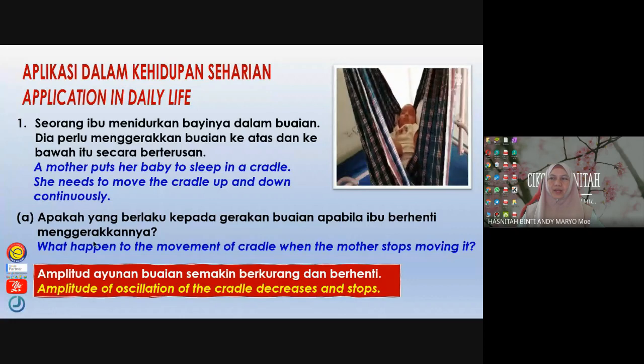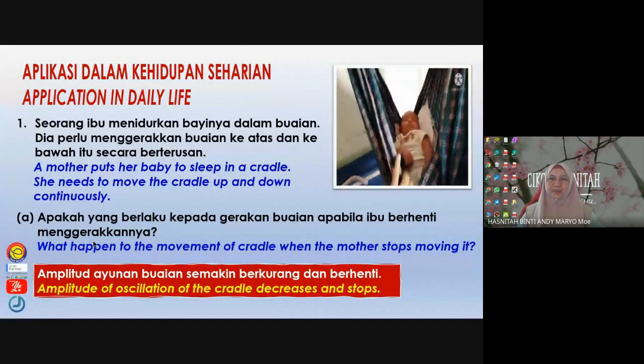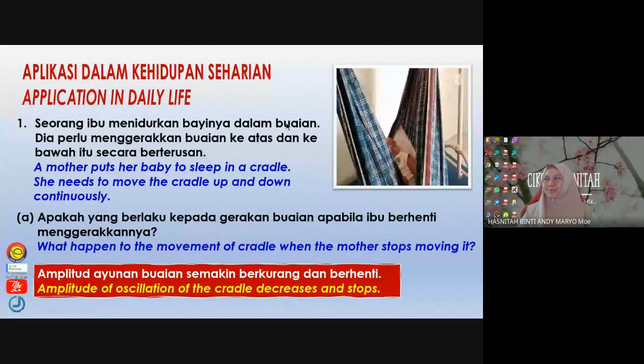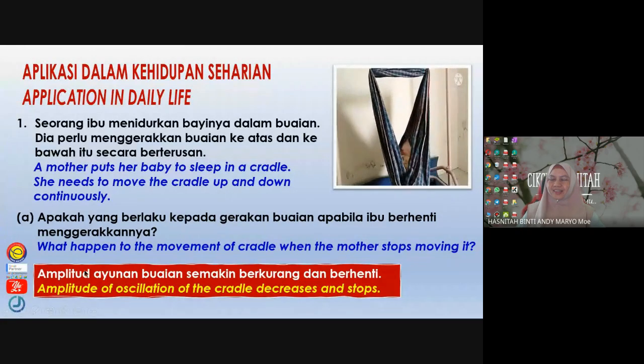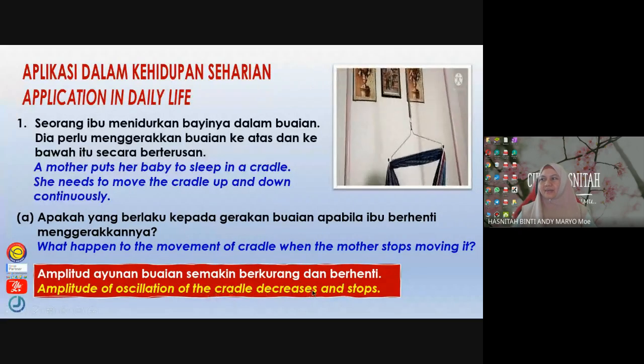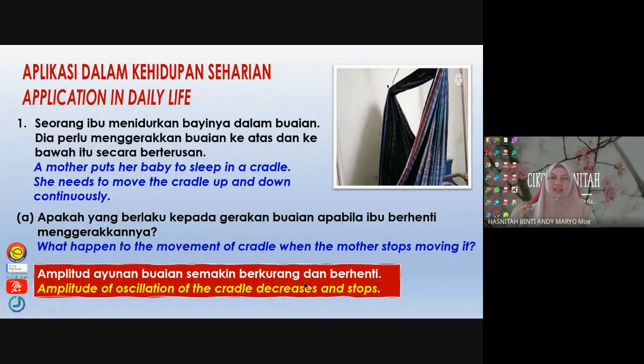When you answer, answer according to the physics concept. So we say the amplitude of oscillation of the cradle decreases and finally it stops.